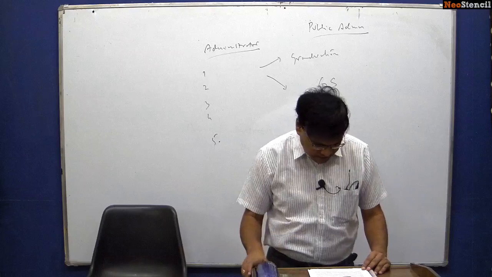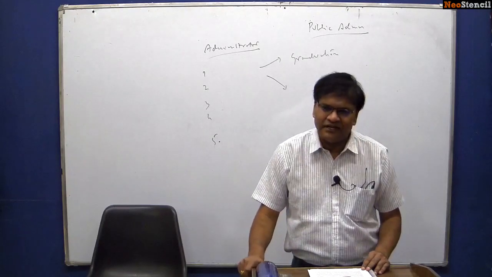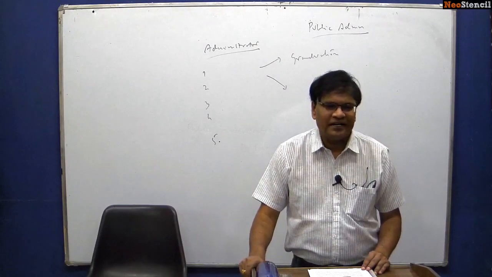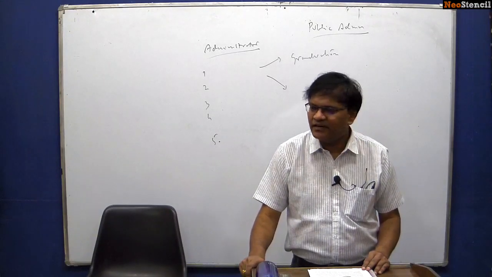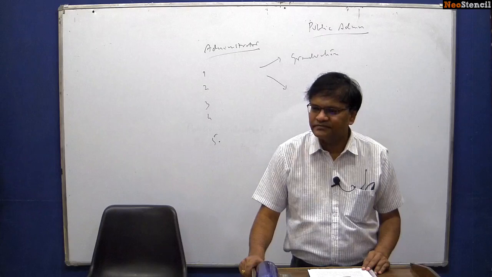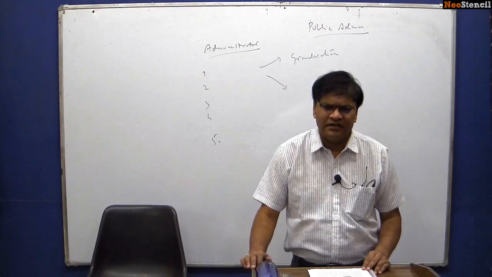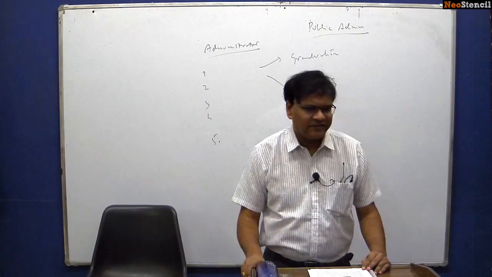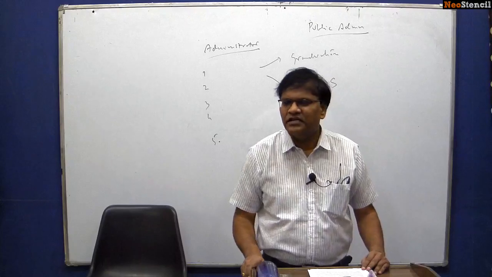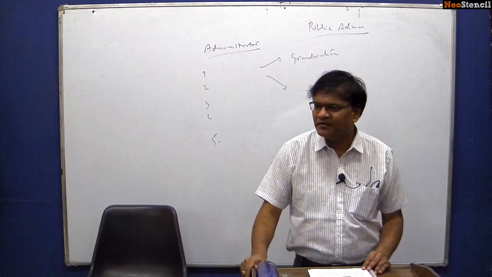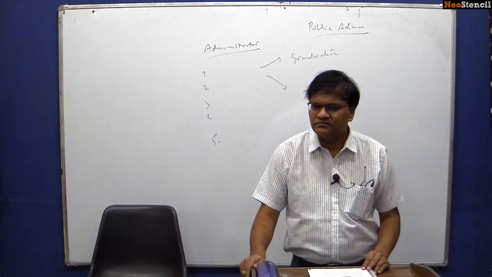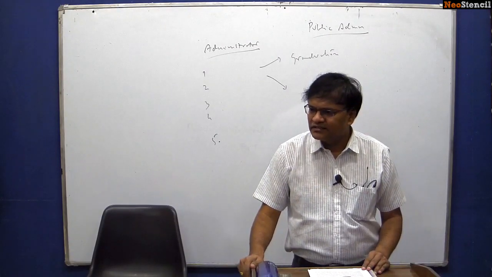How to transform this representative democracy into participatory democracy is the essence of our entire polity governance paper. For example, if you look at democracy in India, to what extent is people's participation there in our democracy? To what extent?